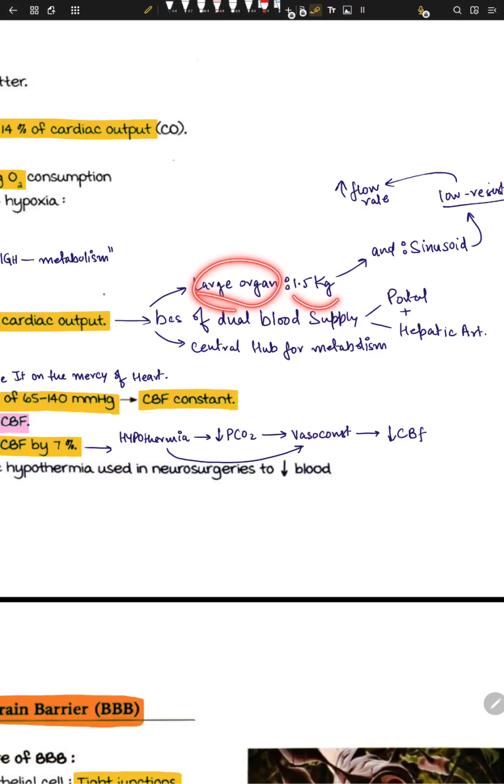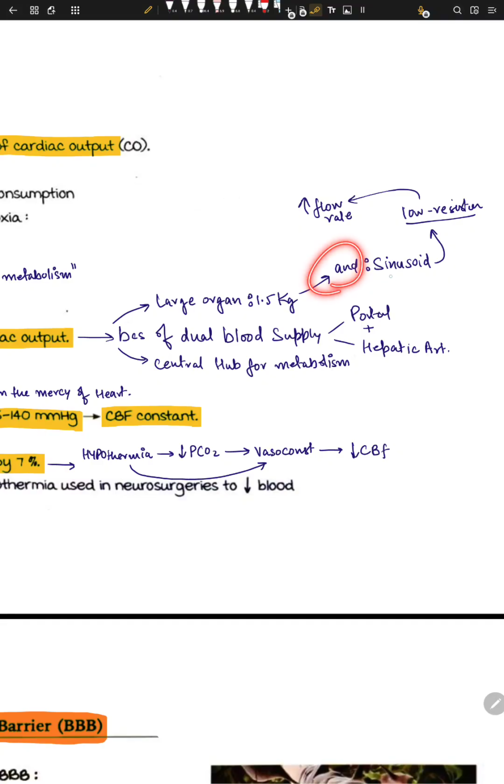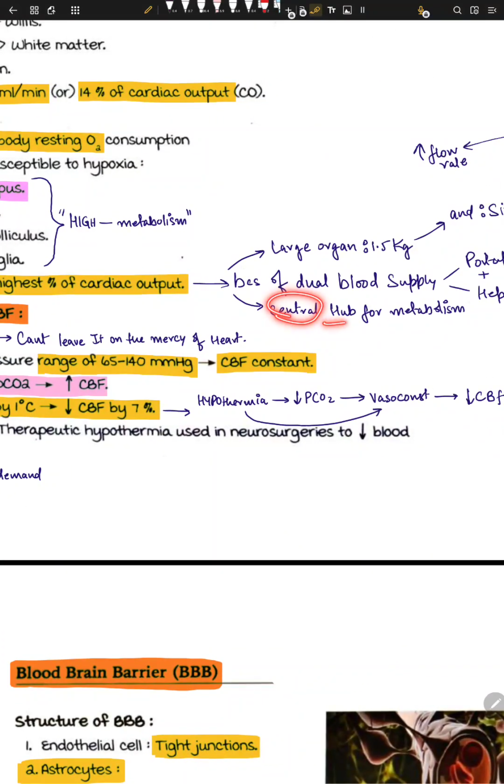And the liver is one of the largest organs, around 1.5 kilograms, and it has something called a sinusoid. I hope you know that. If you don't, the sinusoid is responsible for the low resistance of blood flow, so the flow rate increases. Because of the presence of sinusoids, and there is another thing: the liver is the central hub for metabolism, because whenever you eat something, it goes via the liver for checking, and there is conversion of lipophilic and lipophobic things, okay.